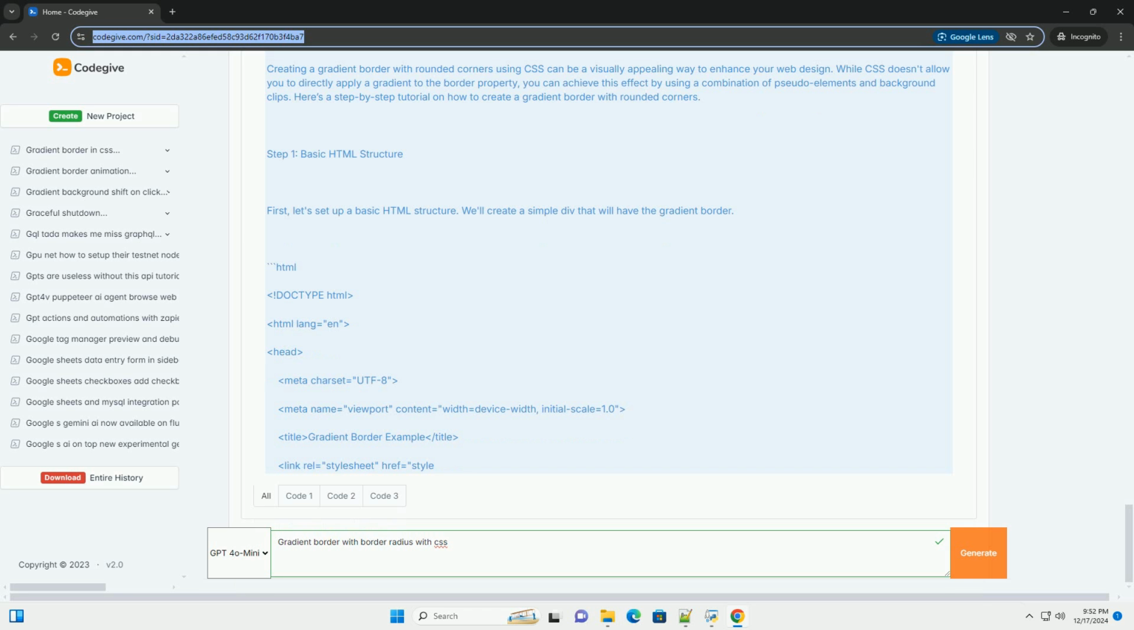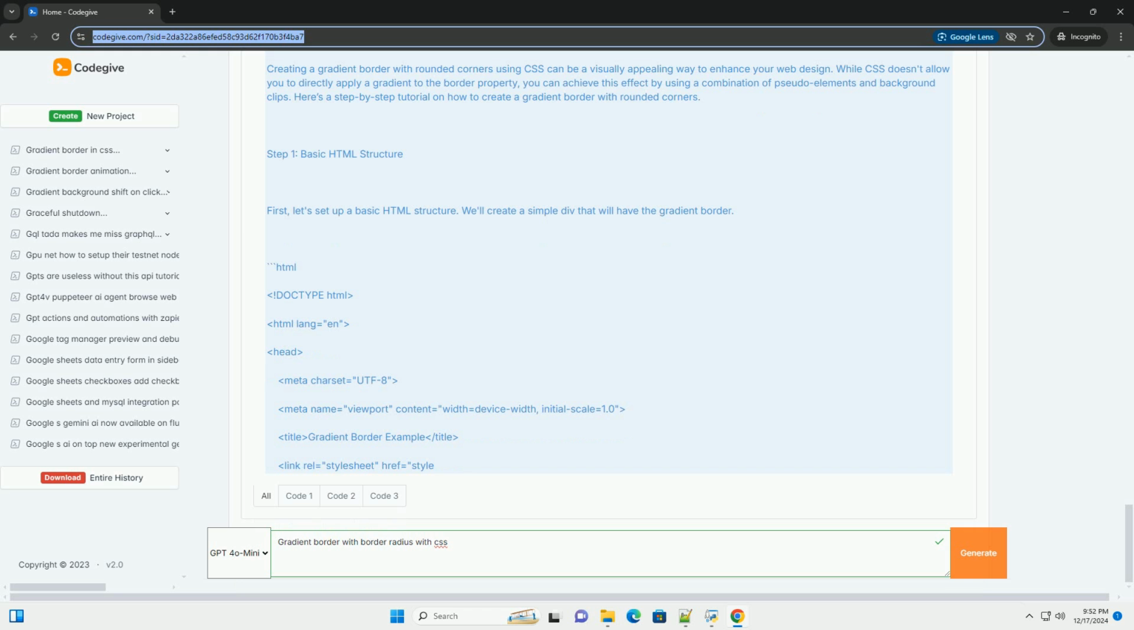2. Pseudo-element styles, gradient border before. Content is necessary for pseudo-elements. Position absolute positions the pseudo-element relative to the parent. Top, left, right, bottom set the size and position of the border effect. Background linear-gradient applies the gradient. Border radius matches the rounded corners of the main container. Z-index -1 places the pseudo-element behind the main content.